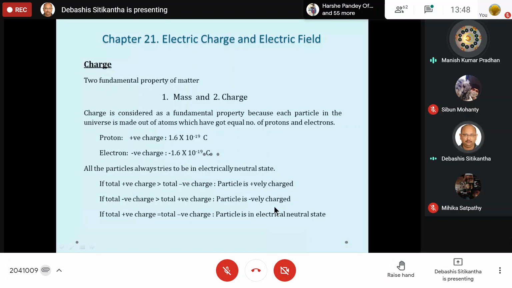Sir, in rubbing we lose electrons. Okay, by rubbing you lose electrons. But why? Simply by rubbing you can take out some electrons. How is it possible? You are absolutely correct.